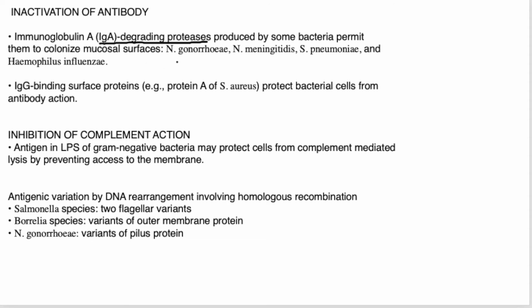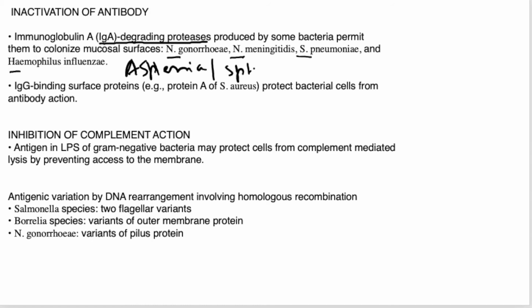Examples of bacteria producing IgA protease are Neisseria gonorrhoeae, Neisseria meningitidis, Streptococcus pneumoniae, and Haemophilus influenzae. You can easily remember these by remembering these are examples of encapsulated bacteria which especially invade a person with asplenia, right?